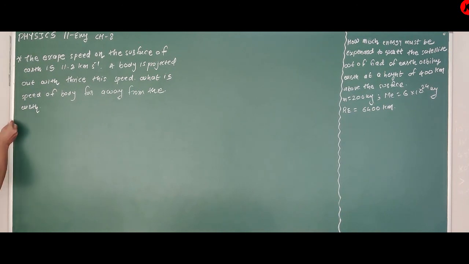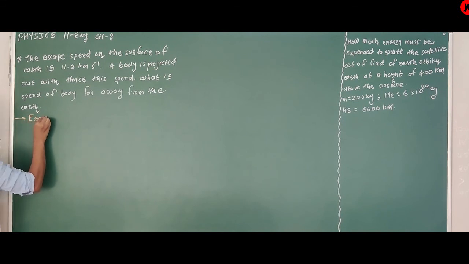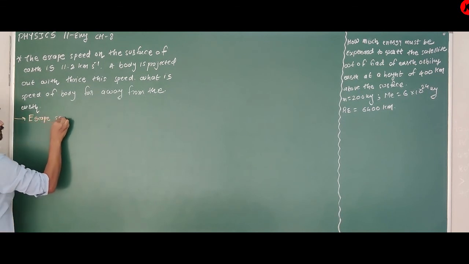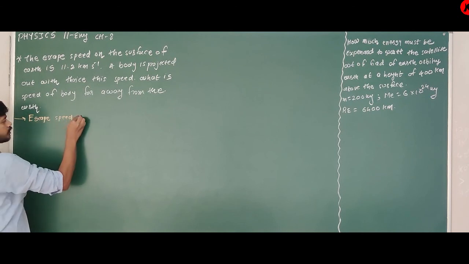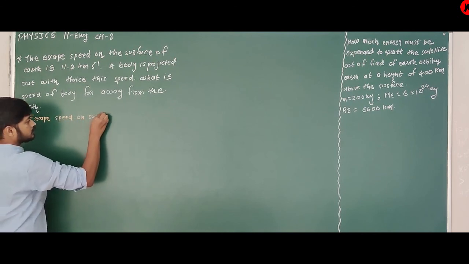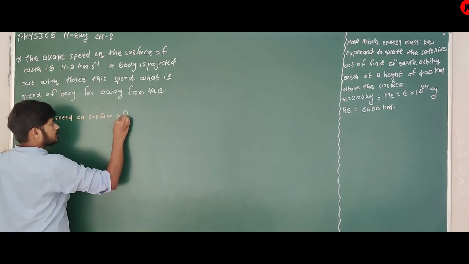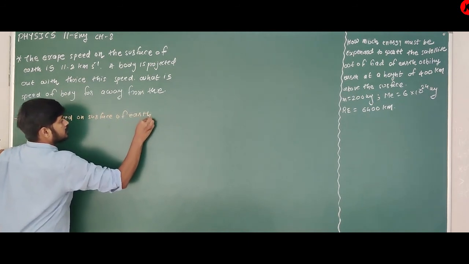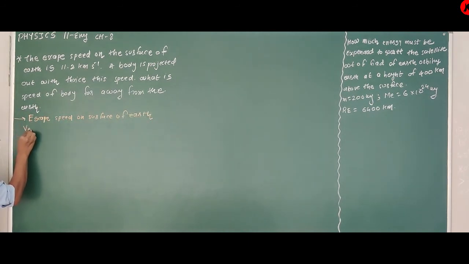So first of all, I will write this data. Escape speed on surface of Earth, VE is equal to, yes, we know its equation.